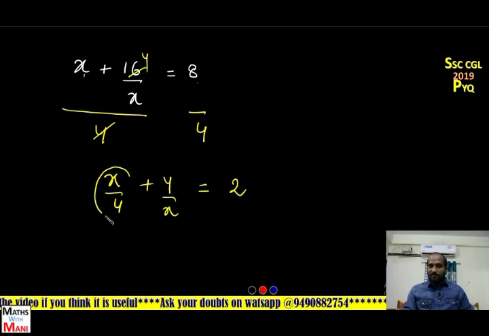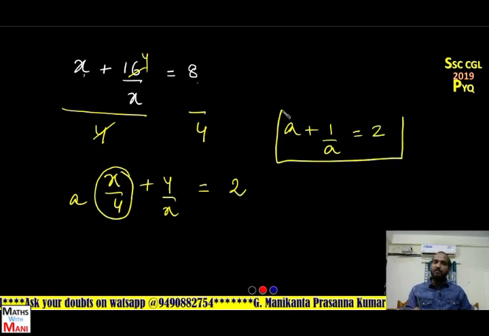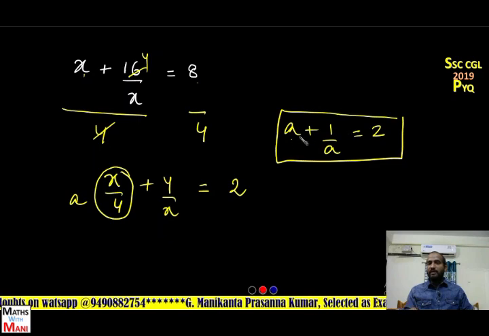If I take x by 4 as a, then what is 4 by x? 1 by a. So a plus 1 by a is 2. At the starting of the video I told you, whenever a plus 1 by a is 2, then what is the value of a?